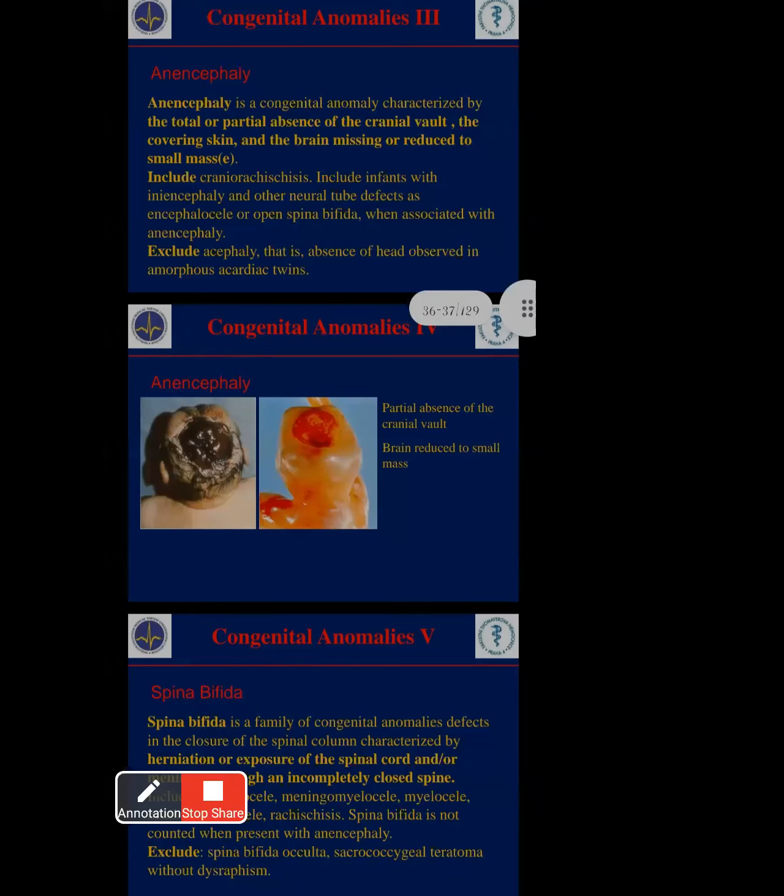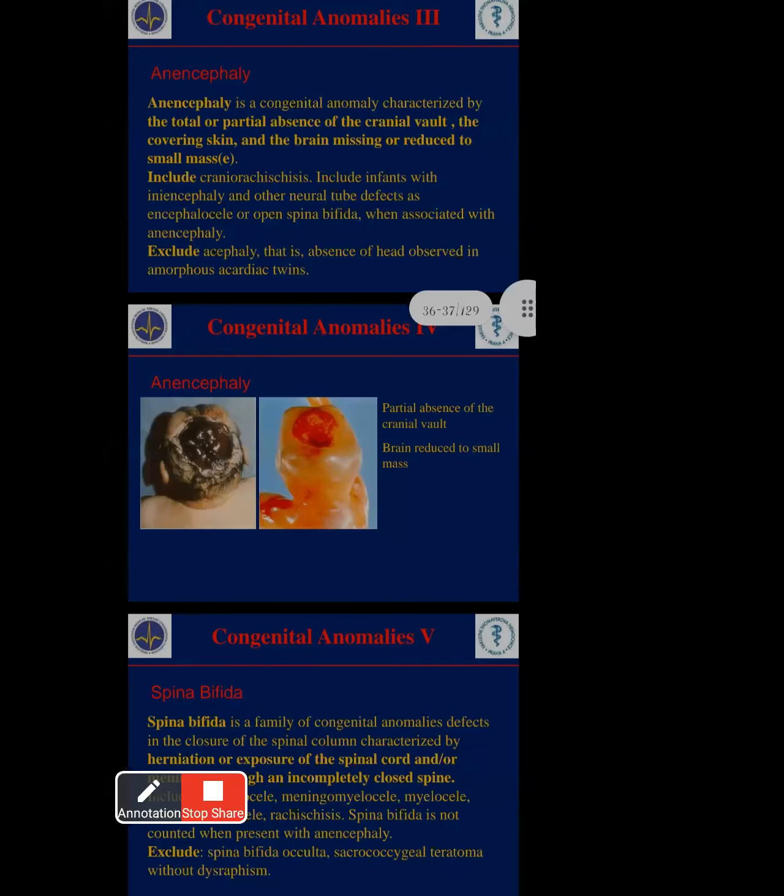Only some people will get babies like this. In the first generation nothing happens; only in the second or third generation will they get this. Only some people get these problems. See here, first one, anencephaly is a congenital anomaly.